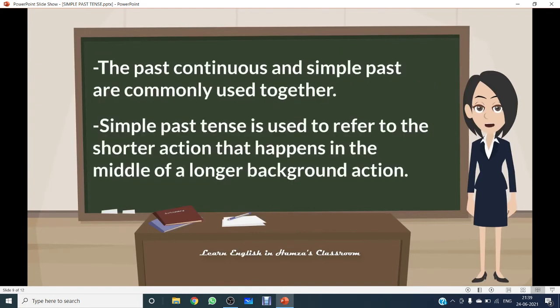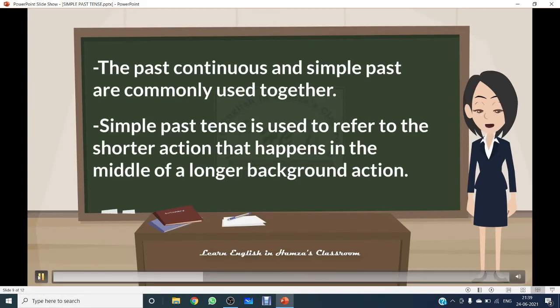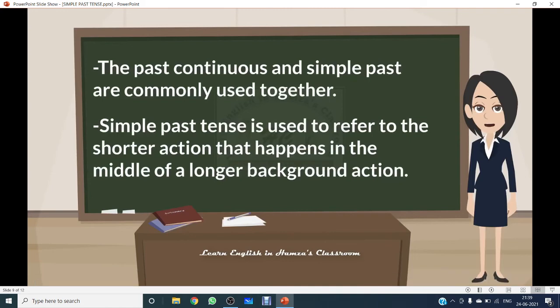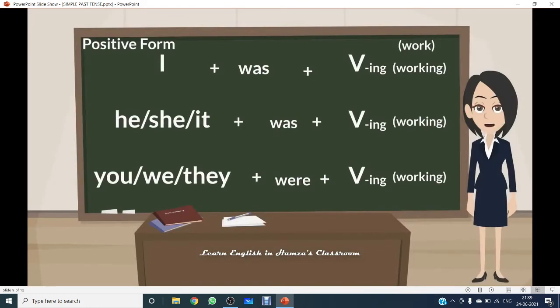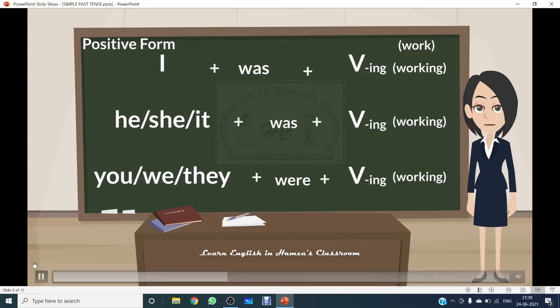The past continuous and simple past are commonly used together. Simple past tense is used to refer to the shorter action that happens in the middle of a longer background action. In a positive form, I was working, he was working, and they were working.